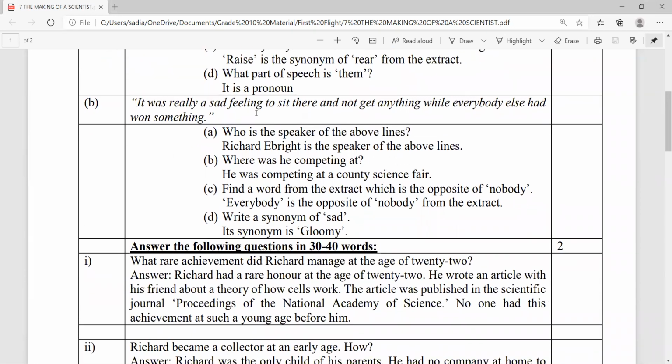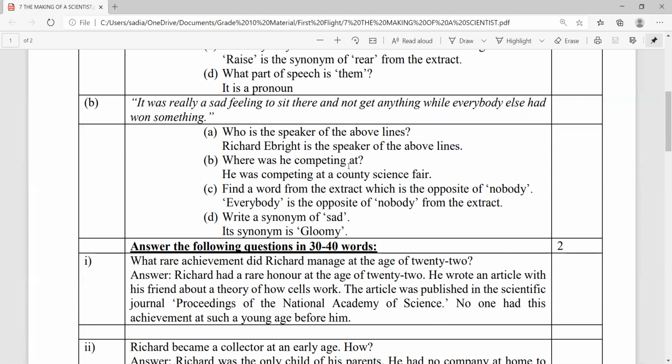The next annotation. It was really a sad feeling to sit there and not get anything while everybody else had won something. Who is the speaker of the above lines? Richard Albright is the speaker of the above lines. Now, in this biography, the writer has brought in certain expressions which are in the first person. Do not confuse yourself with the biography and autobiography. It is a biography because someone else has written about Richard Albright.